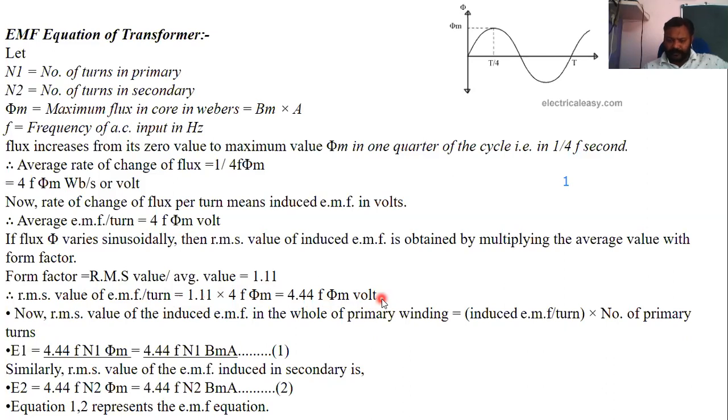Got it? So now RMS value of induced EMF in whole of primary winding will be, total number of turns will be added here, so induced EMF per turn into number of primary turns. So that will be E1 equal to 4.44 f N1 phi m, or you can write 4.44 f N1 Bm into A. Similarly for secondary winding, instead of N1 it will be N2: E2 equals 4.44 f N2 phi m, or 4.44 f N2 Bm into A. This is how we are getting EMF equations.